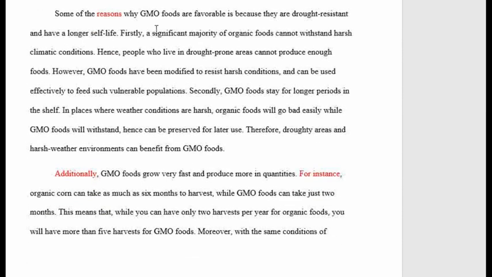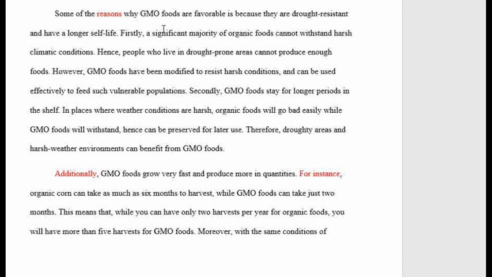Now let's go to the first body paragraph. Some of the reasons why GMO foods are favorable is because they are drought resistant and have a longer shelf life. Firstly, now I am outlining my reasons. A significant majority of organic foods cannot withstand harsh climatic conditions. Hence, people who live in drought-prone areas cannot produce enough foods. However, GMO foods have been modified to resist harsh conditions and can be used effectively to feed such vulnerable populations.